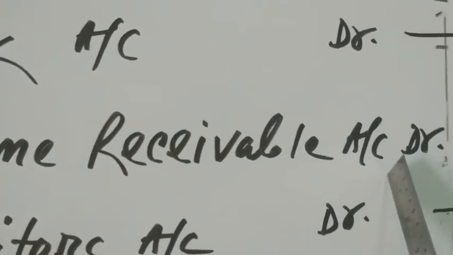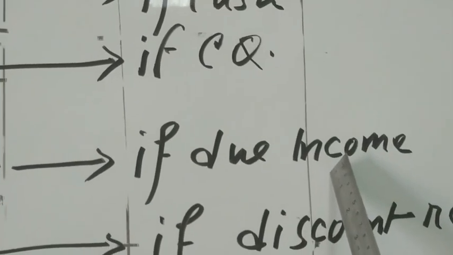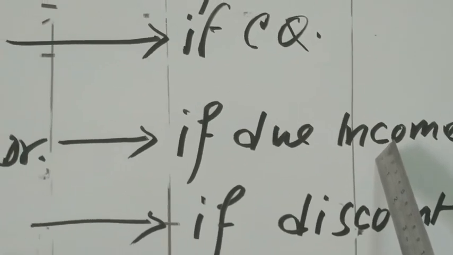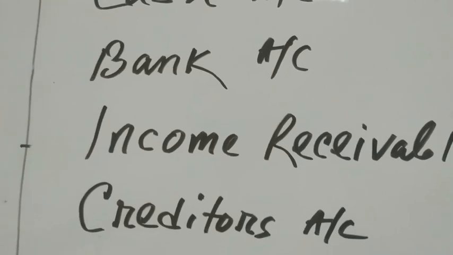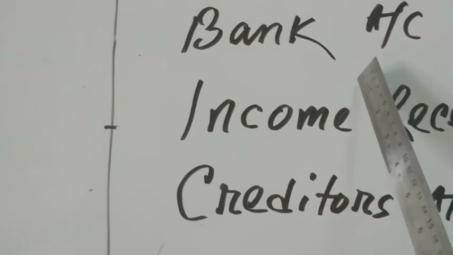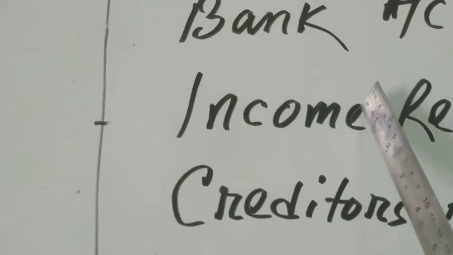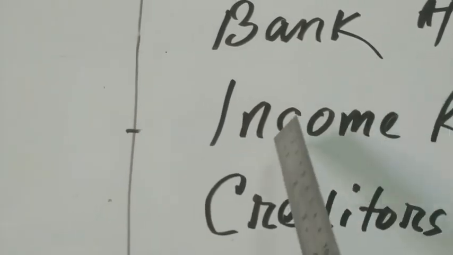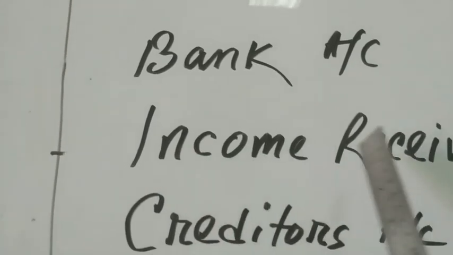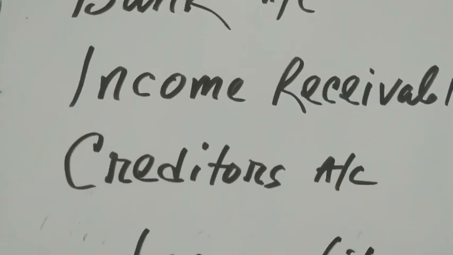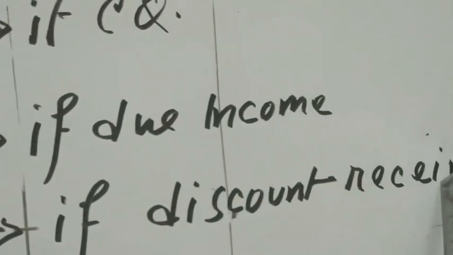Income receivable account debit if the income is generated but you have not yet received the money, meaning due income. At that time you have to write income receivable account. Here, income receivable means that particular income item name you have to put here. If it is commission receivable, then you write commission receivable account. If it is rent receivable, then you write rent receivable account. Understand? And then creditors account debit in case of discount receipt.